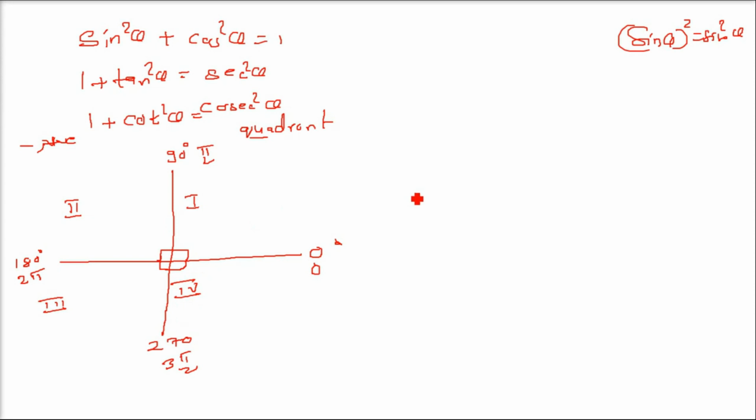Please understand, you have to just remember one sentence: All Students Take Coffee. Now the first letter here will tell you that A, all: sine, cos, tan and their reciprocals, all are positive here.